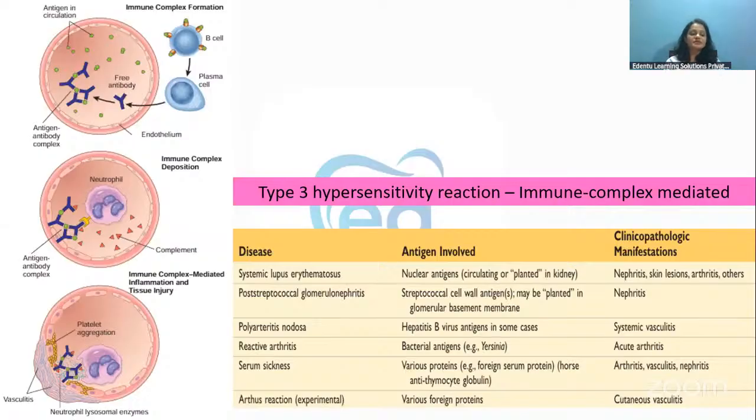Coming to type 3 hypersensitivity reaction, which is immune complex mediated. Immune complex mediated means antigen antibody complexes are formed. These complexes activate the complement system, and there will be recruitment of leukocytes by the complement products and the Fc receptors. When these leukocytes and complement products are activated, they release lots of enzymes and other toxic molecules.